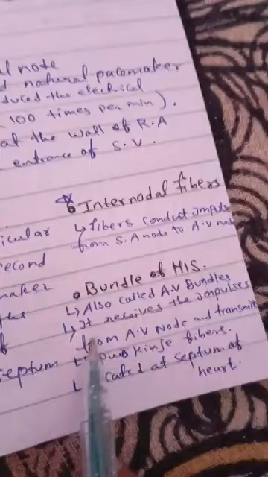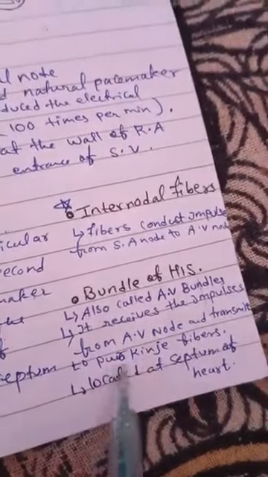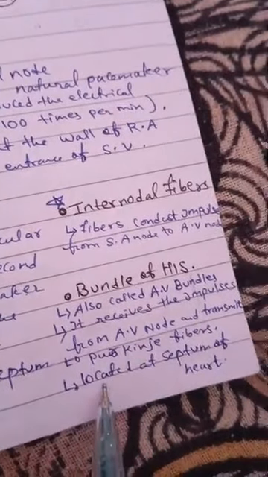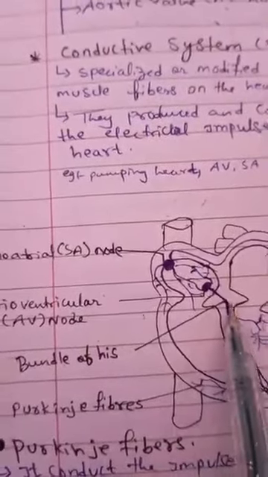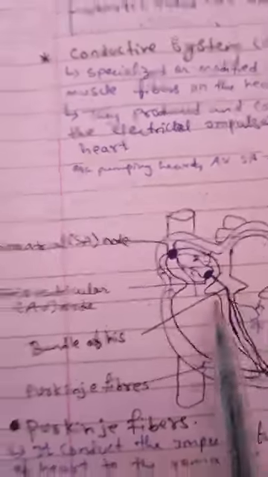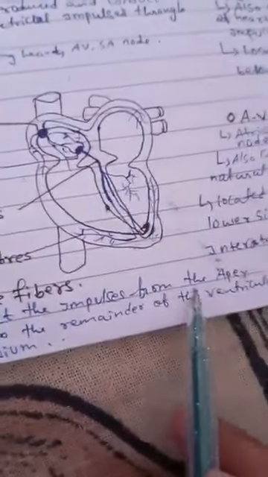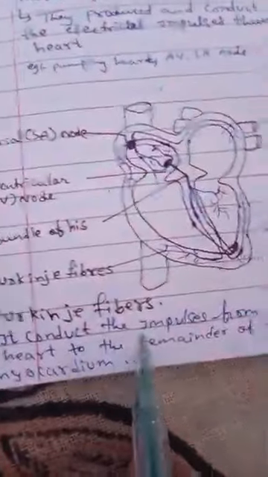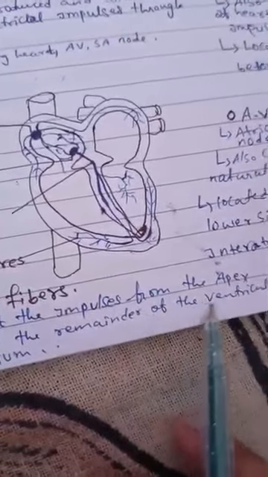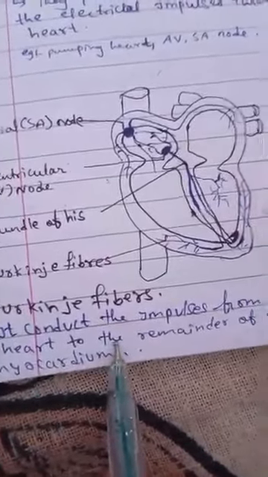It receives the impulses from the AV node and transmits them to the Purkinje fibers, located at the septum of the heart. It is present on this side. Purkinje fibers conduct the impulse from the apex of the heart to the remainder of the ventricular myocardium.